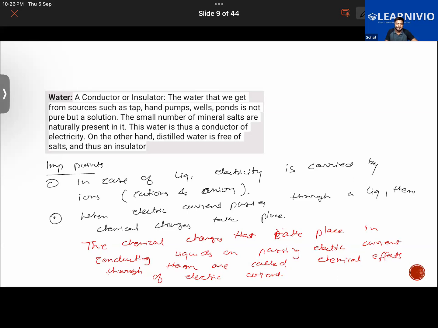Add acid. You should add acid or salt or a base to it. Very good. Now, what about the sugar solution or kerosene oil or the vegetable oil or the honey? They are non-conducting liquids. Non-conductors. Good.